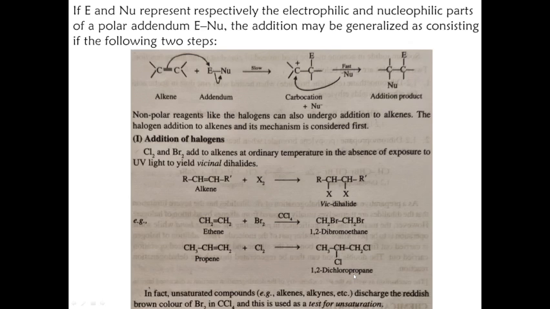In fact, unsaturated compounds, alkenes and alkynes, discharge the reddish brown color. This is bromine in CCl4, a solution normally used in the organic chemistry lab to identify whether a compound is saturated or unsaturated. It will react with unsaturated compounds.